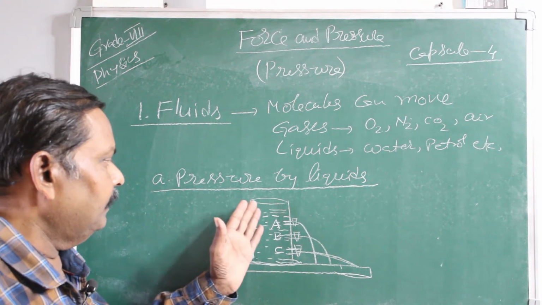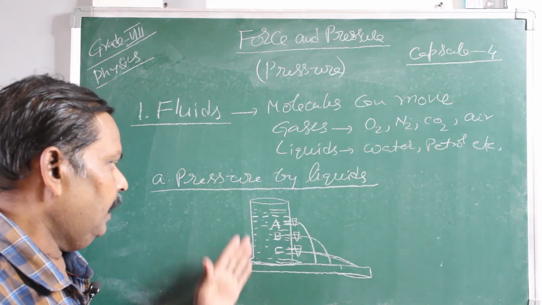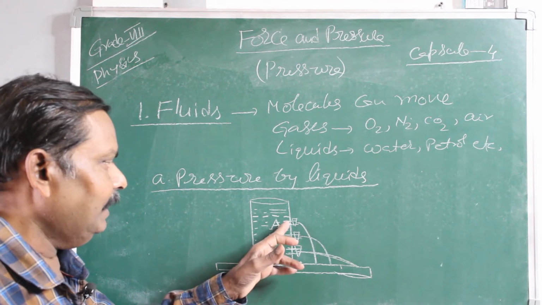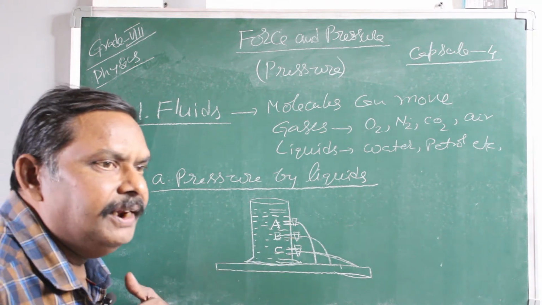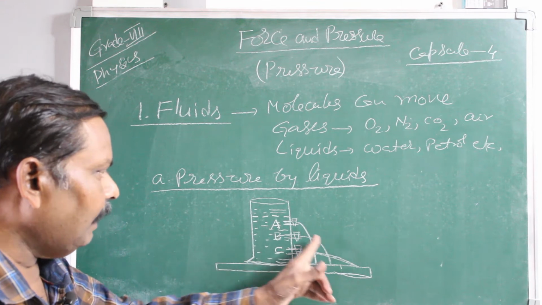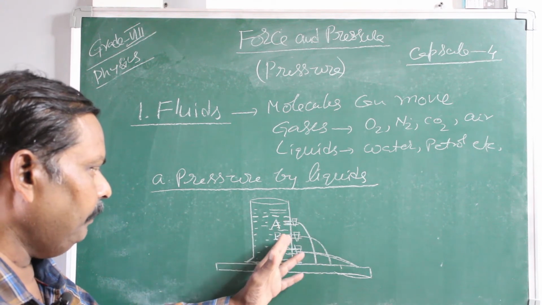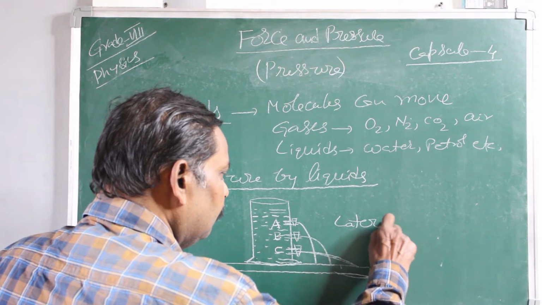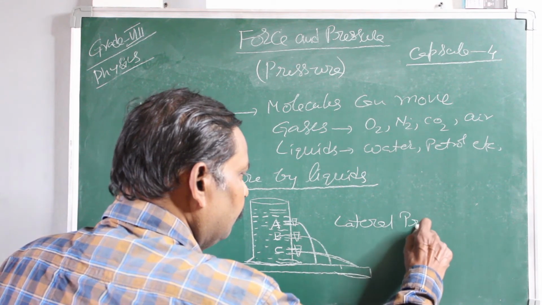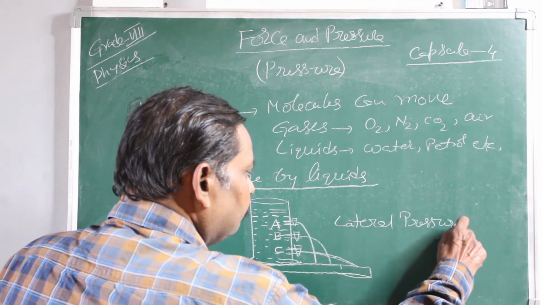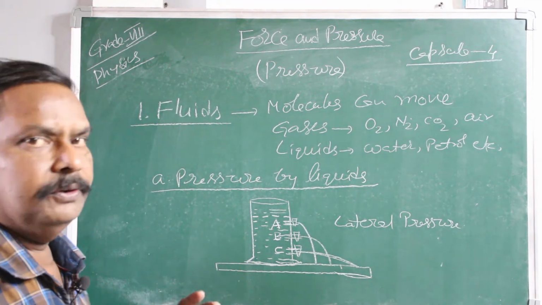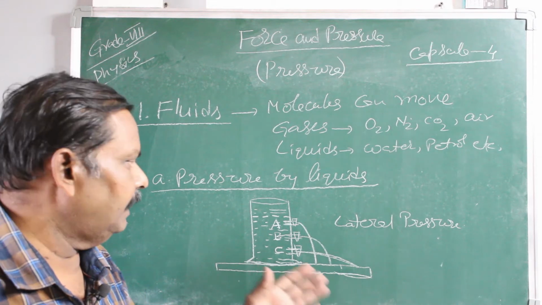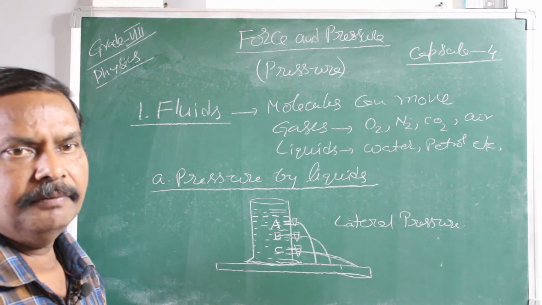Because of the lateral pressure of the liquid on the walls of the glass, whenever there is an opening, through that opening the liquid comes out. So the liquid comes out of taps A, B, C due to lateral pressure. Fluids exert pressure sideways, and that is called lateral pressure.